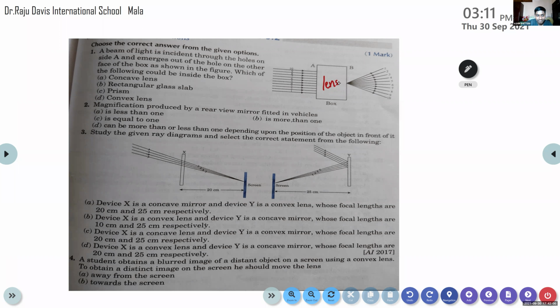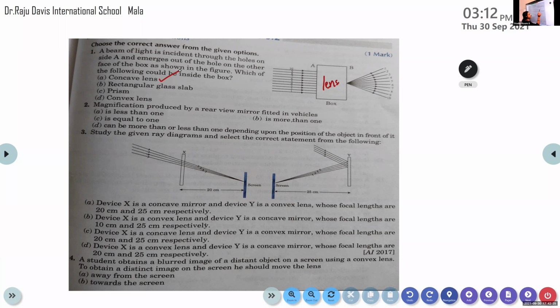Concave lens. Actually, the answer is concave lens, but I need the explanation. Yes, concave lenses are diverging lenses. The correct option is concave lens because concave lenses are diverging lenses. So here in this figure, we can see the ray of light is incident parallelly on this box.